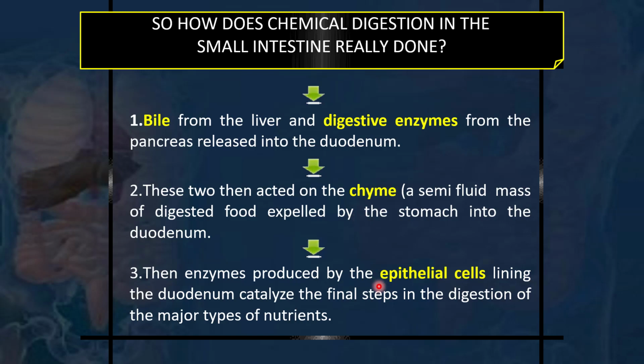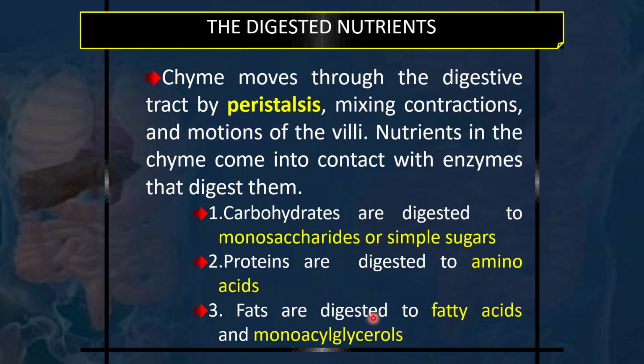But the final major catalyzing step in digestion occurs in the duodenum, and some absorption also starts taking place there. The final steps with the help of bile and pancreatic enzymes are done in the duodenum, and then the food becomes ready for absorption of nutrients.